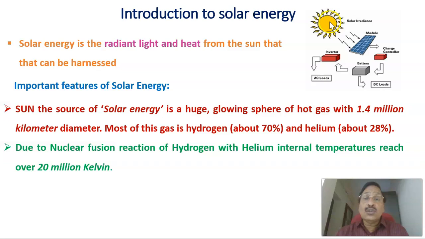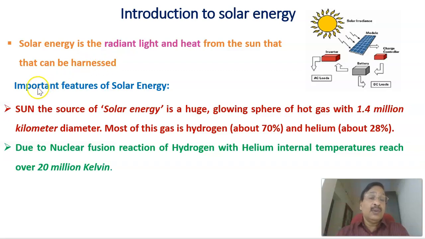Now, solar energy is radiant energy, radiant light and heat. The sun radiates both light as well as heat that can be harnessed, that can be extracted.